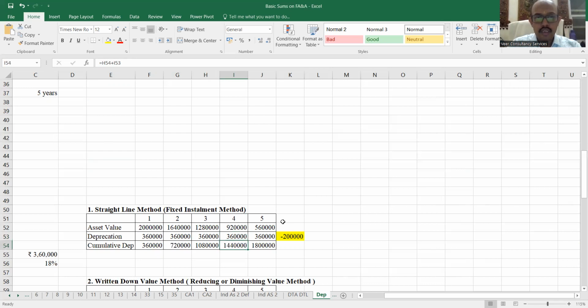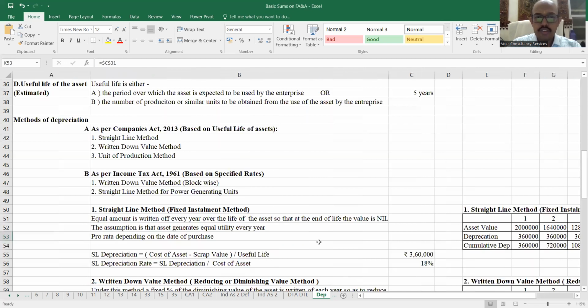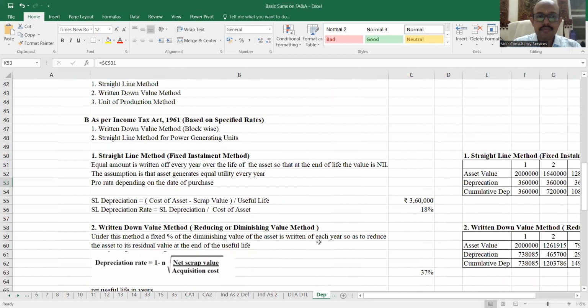So now you can see that at the end I am charging 18 lakh rupees. बचा कितना मेरे पास? Is 2 lakhs. Why 2 lakhs? 20 लाख का मेरा asset value था. मैंने इतना depreciation charge लिया 18 लाख का, तो मेरे पास 2 लाख रुपया बचा. So it is equal to my, what to say, scrap value जो मुझे मिलने वाला है. So I have recovered 18 lakhs by value of depreciation, and 2 lakhs will be recorded by way of scrap value. This is something known as the straight line method.